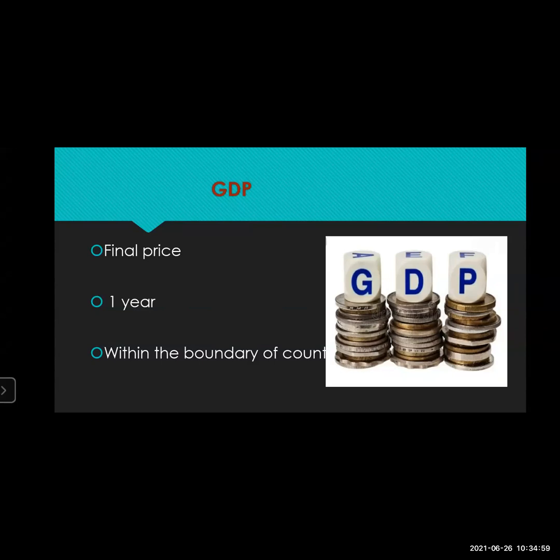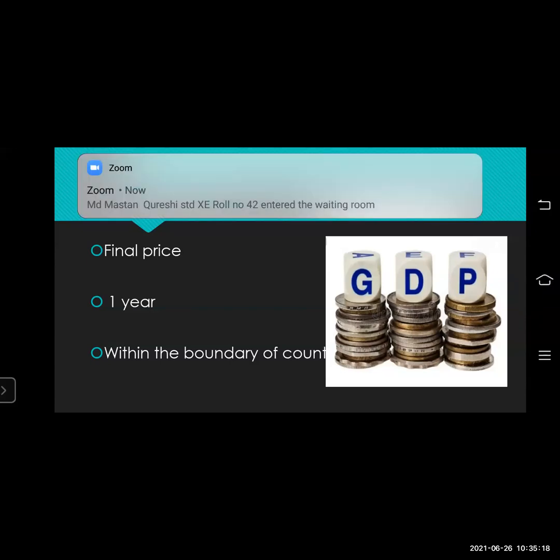So that is why the GDP of one particular year is not taken into consideration alone. The period is from this April to next March. For example, GDP of 2019-20. You cannot say GDP of 2019 alone, because two years come in when you're counting from April to next year's March.